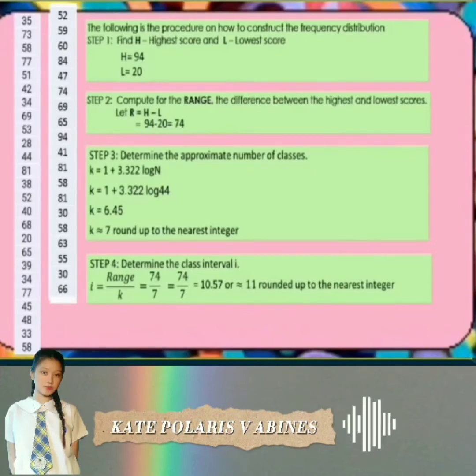The next step is step 4, determine the class size. The formula for the class size is i equals range over k. Our range is 74 divided by 7. So 74 divided by 7 equals 10.57, and we round up again to the nearest integer. The 10.57 becomes 11. That means our class size is 11.